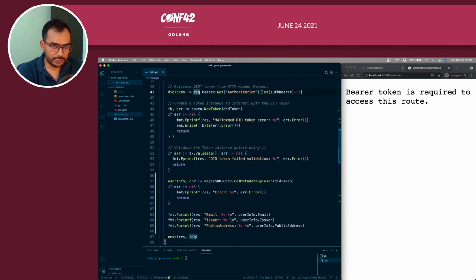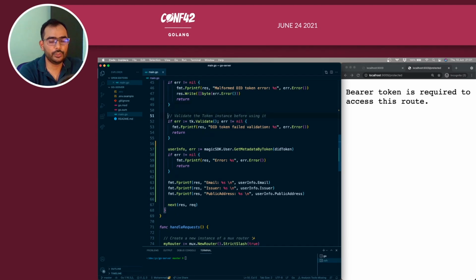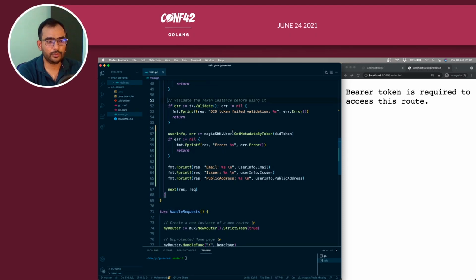At this stage, everything is fine, and this is what we do on the server side. Every DID token must be validated on the server side, so that you are working with a valid DID token. And this is how you validate a token at the Go server. If the token fails validation, it will throw that error. And apart from that, you can simply step ahead with next, with the request and response.